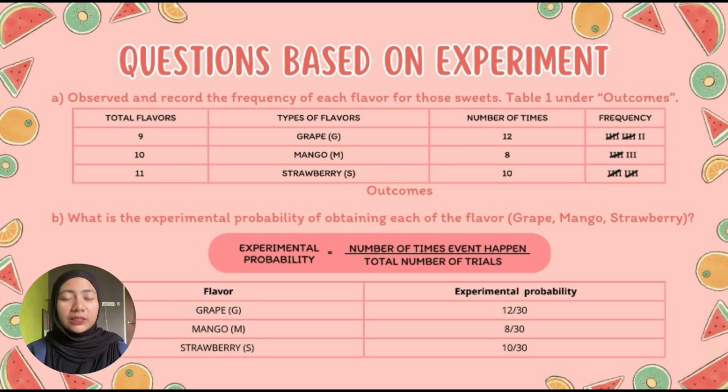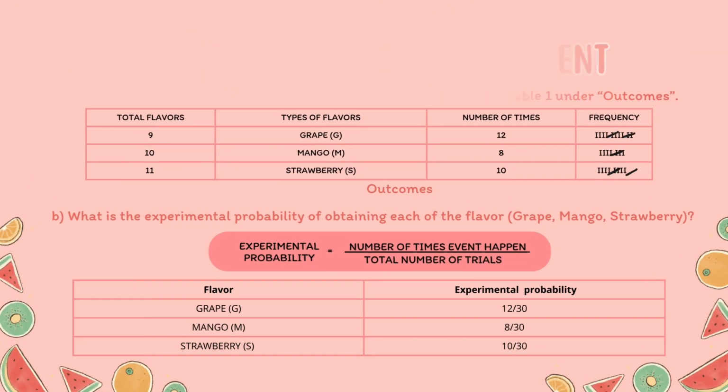B, what is the experimental probability of obtaining each flavor? The formula is the number of times the event happened per total number of trials. The experimental probability of grape is 12 per 30, mango is 8 per 30, and the last one, strawberry, is 10 per 30.